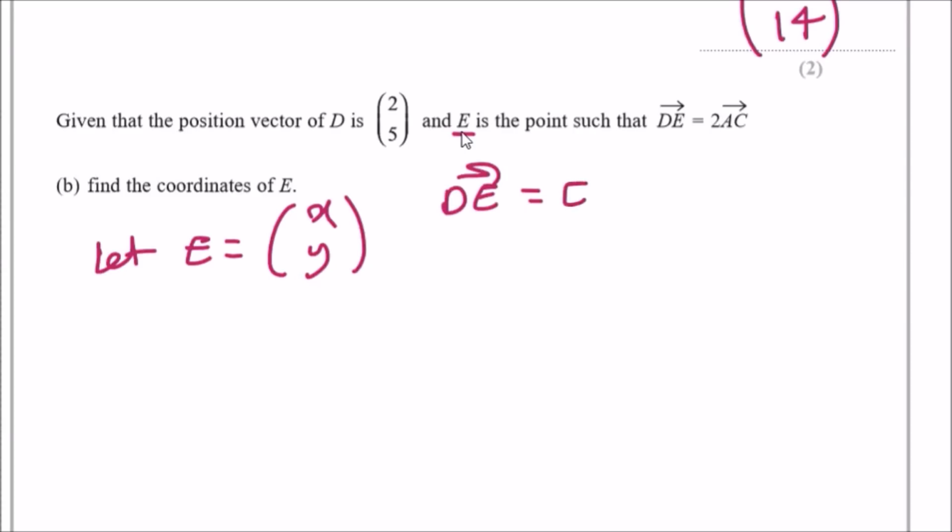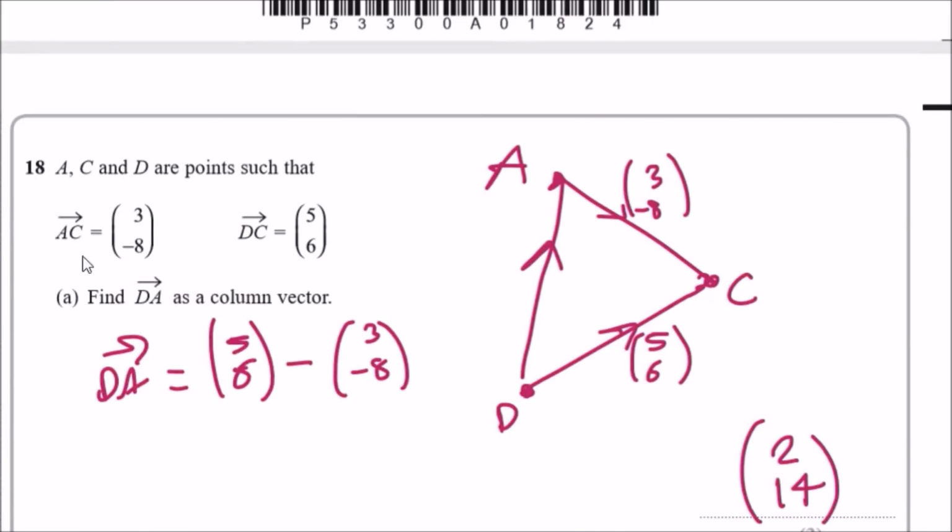That's what we usually say, E minus D. This means that for E we know is (x, y) and D is (2, 5). So the distance traveled would be x minus 2 and y minus 5, because x minus 2 is this, y minus 5 is that. And now we can also say that D represents 2 times the AC, which we know what AC is: (3, minus 8).